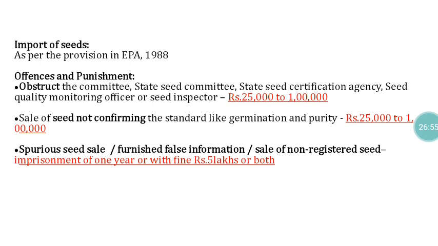Only registered material can be sold. If it is not registered, that person is liable for imprisonment of 1 year or a 5 lakh rupees fine, or both. So, 1 year imprisonment plus 5 lakh rupees fine. These are the things with reference to the Seed Bill 2019.